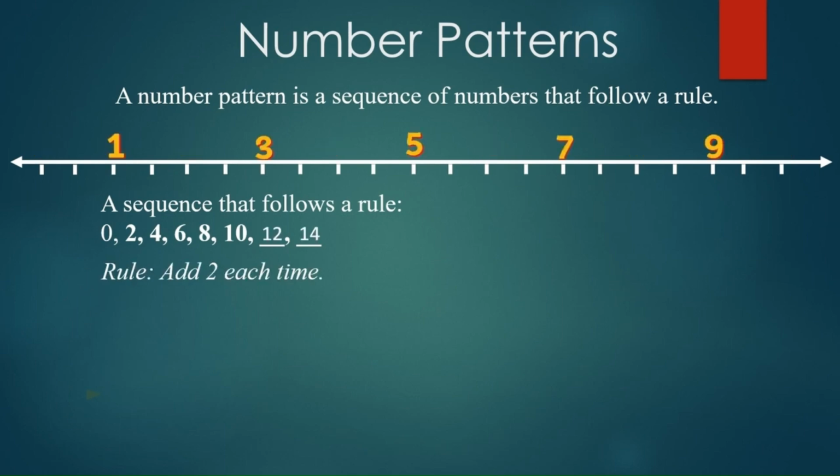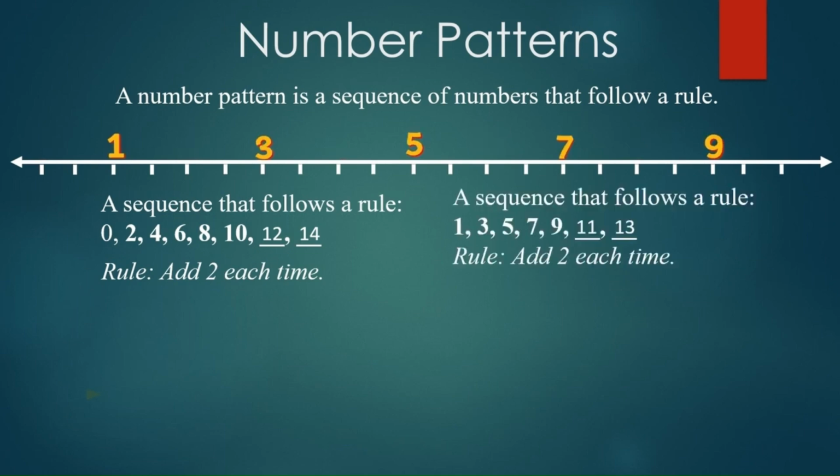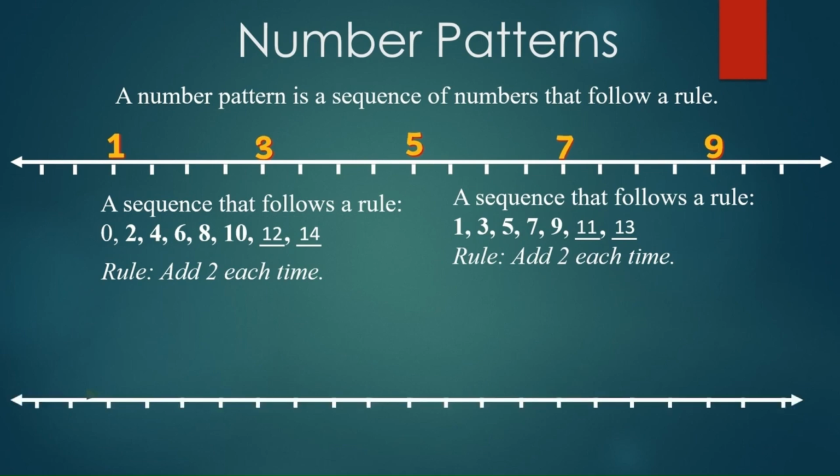Now take one more. Here the sequence is 1, 3, 5, 7, 9 and the next two numbers are 11 and 13, and here also the rule is add 2 each time. Take next example. Here we are starting from 10 and the rule is add 20. So we get 30, next is 50, then 70 and 90, and it goes on. Every time we add 20 to it.